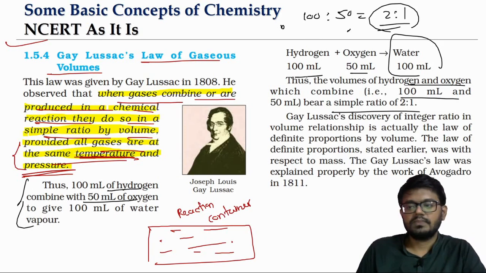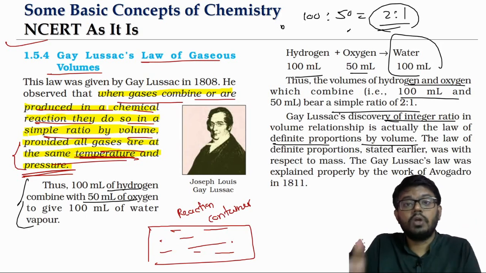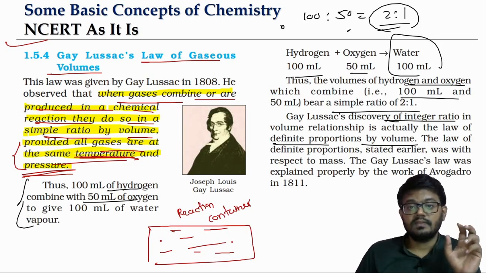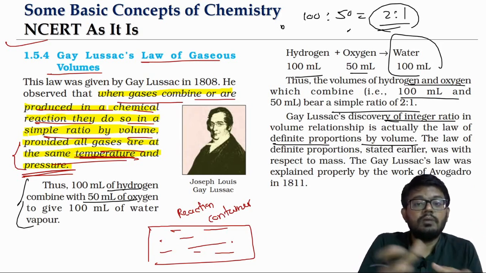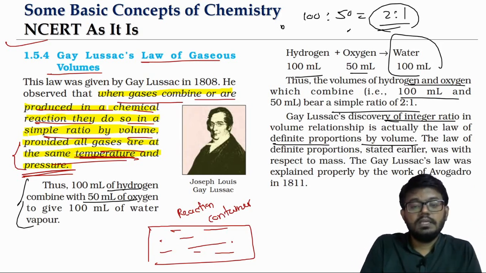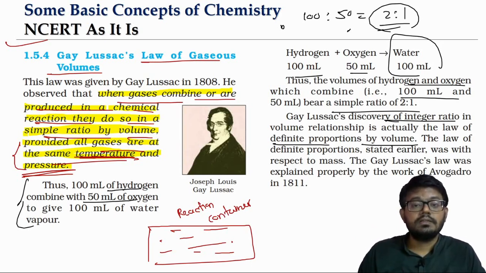So if you look at it in a simple way, this Gay-Lussac's law is more like the law of definite proportion by volume. So what is the law of definite proportion? When atoms are combining to form a compound, the mass percentage of the elements will be fixed. Here what you are saying is, when they are combining to form a product, the volume ratio will always be a simple numeric ratio.